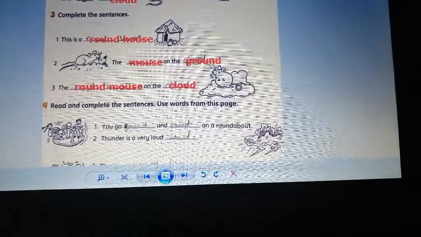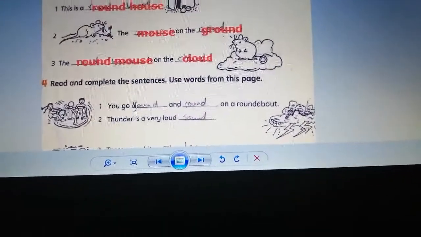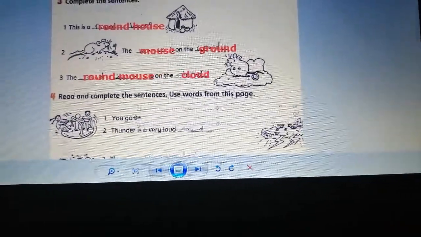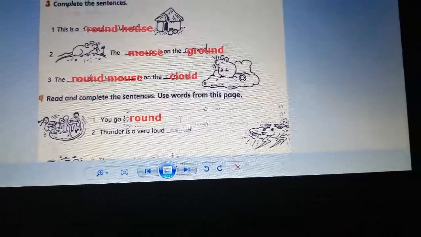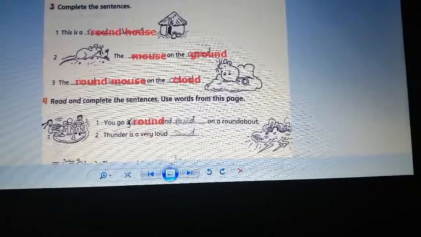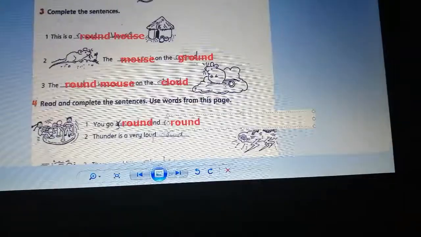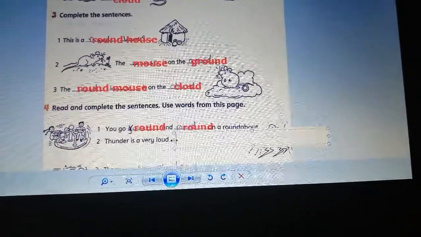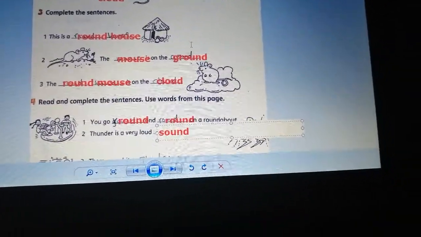You read and complete the sentences. Use these words from this page. Okay, you are going to use these words to write and complete the sentences. Okay, you can go. Yes, excellent. Round and round. Yes, excellent. You can go round and round. Okay, thunder is a very loud sound. Yes, excellent. So let's write here sound. Let's do the next now.